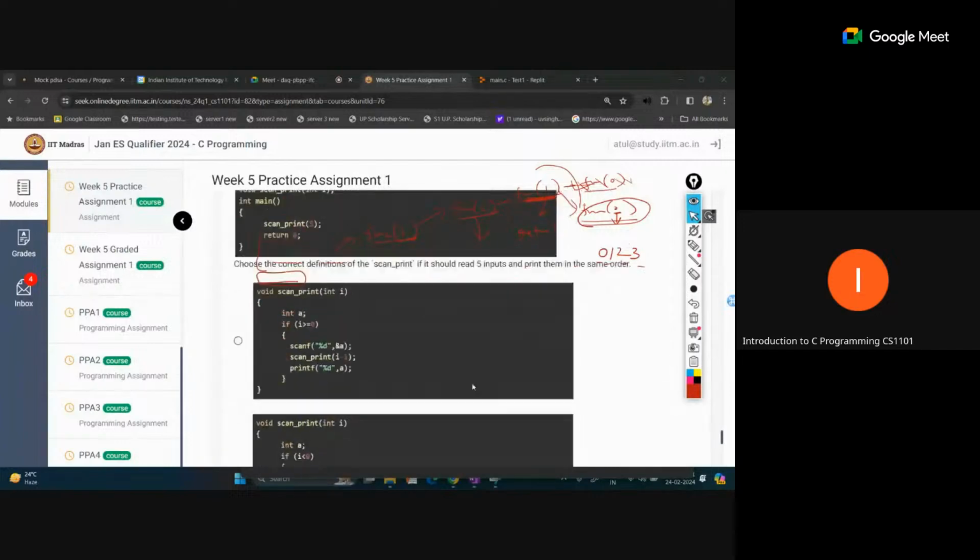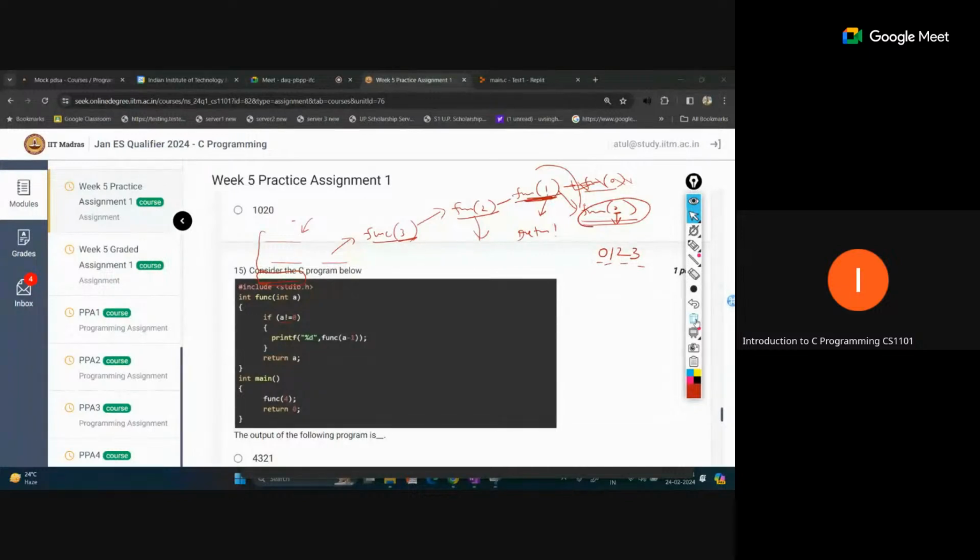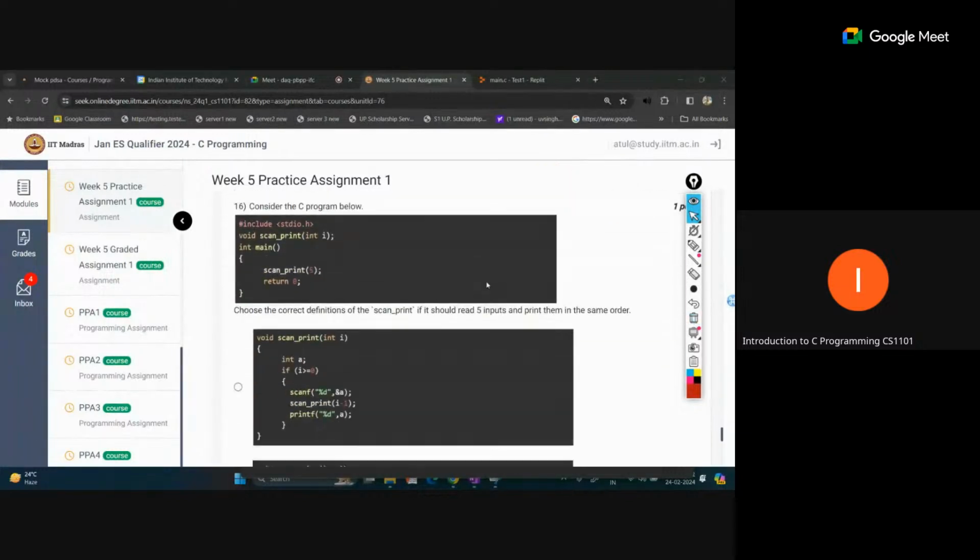Question 16. So one additional question is added. Choose the correct definition of the scan print function if it should read 5 inputs and print them in the same order. Scan print. It is asking that we are reading the 5 inputs and we want to print in the same order in which we are reading the input.